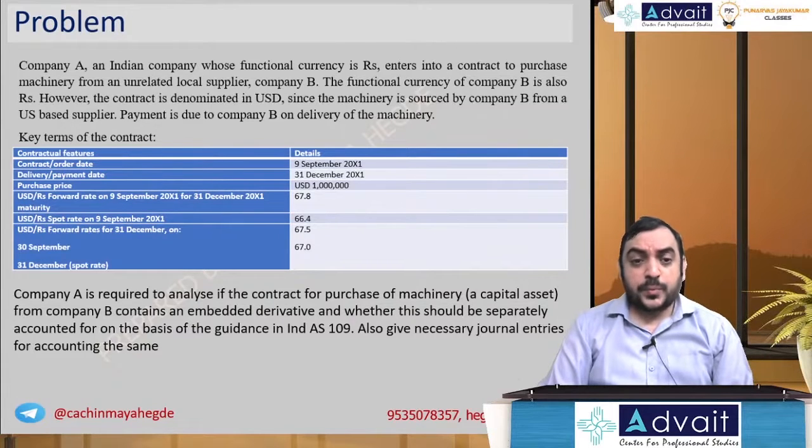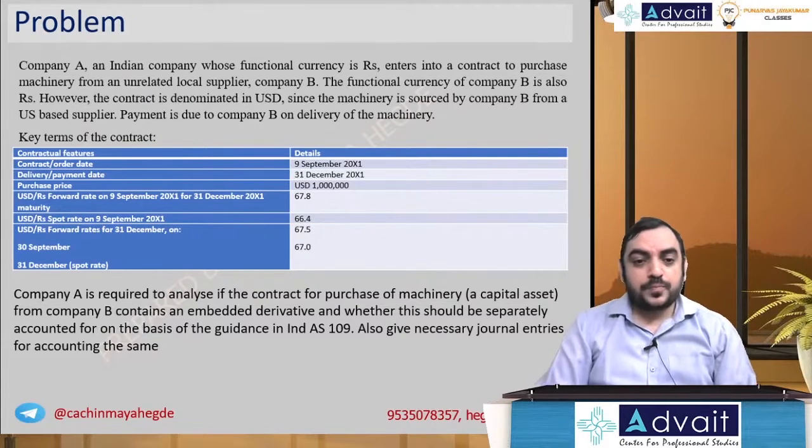Order date 9 September. Delivery or payment date 31st December. Purchase price US dollar 1 million, so 10 lakh. USD rupees forward rate on 9 September, due on 31st December, 67.8. USD spot rate on 9 September 66.4. USD rupees forward rate on 31st December: on 30th of September 67.5, on 31st December 67.